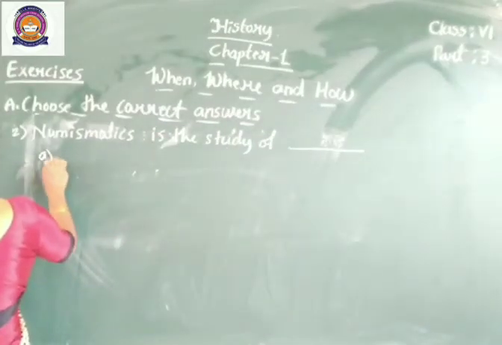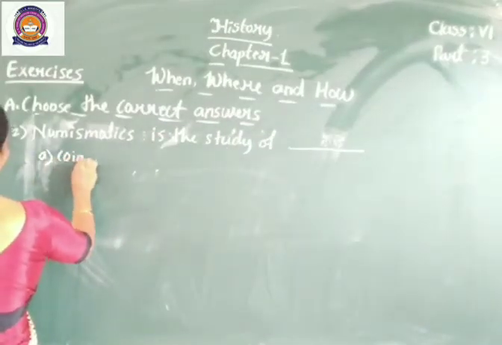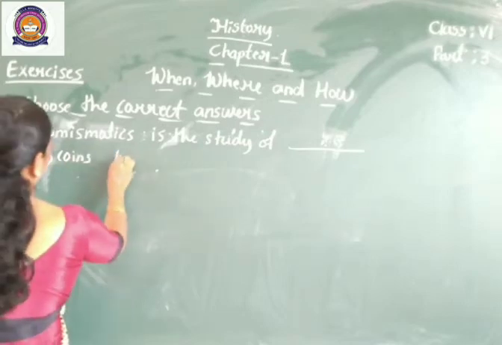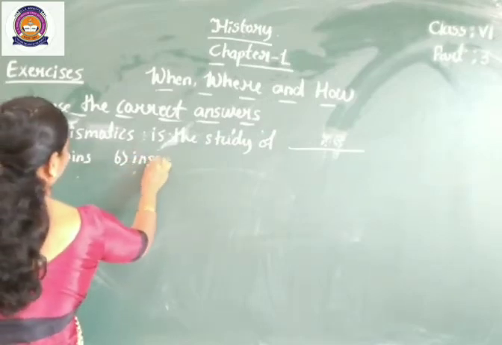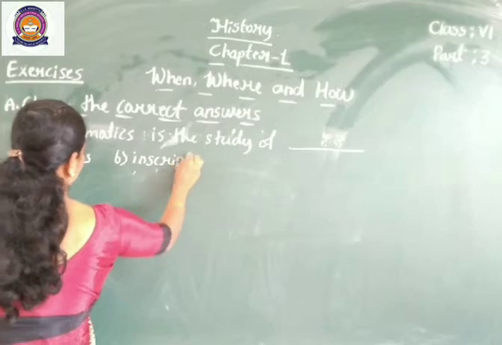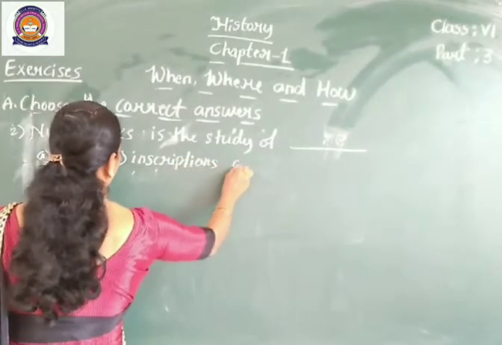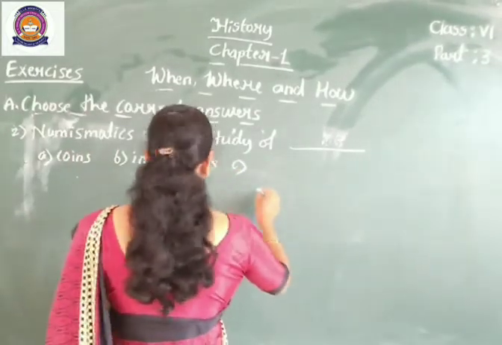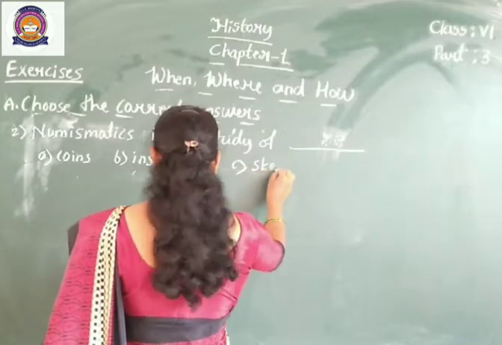Option A, coins. Option B, inscriptions. Option C, skeletons.